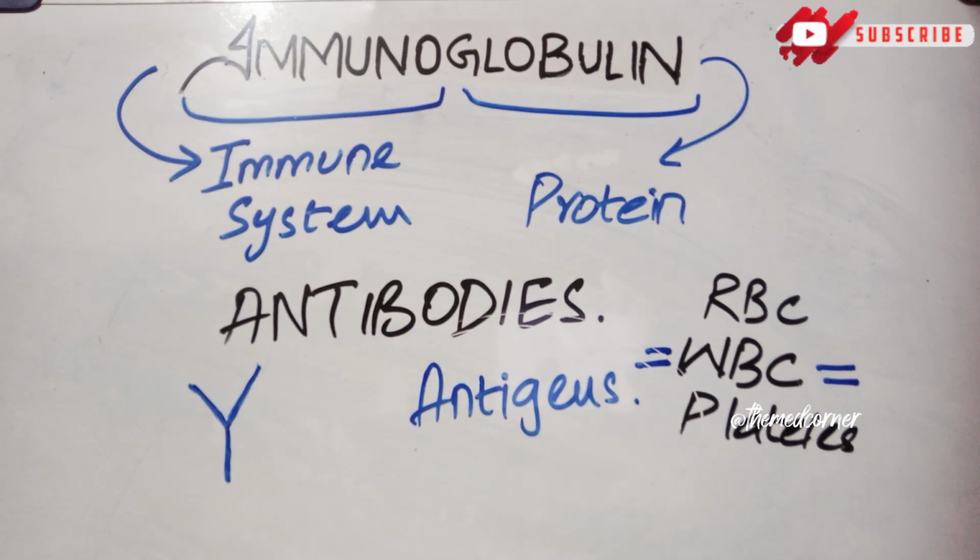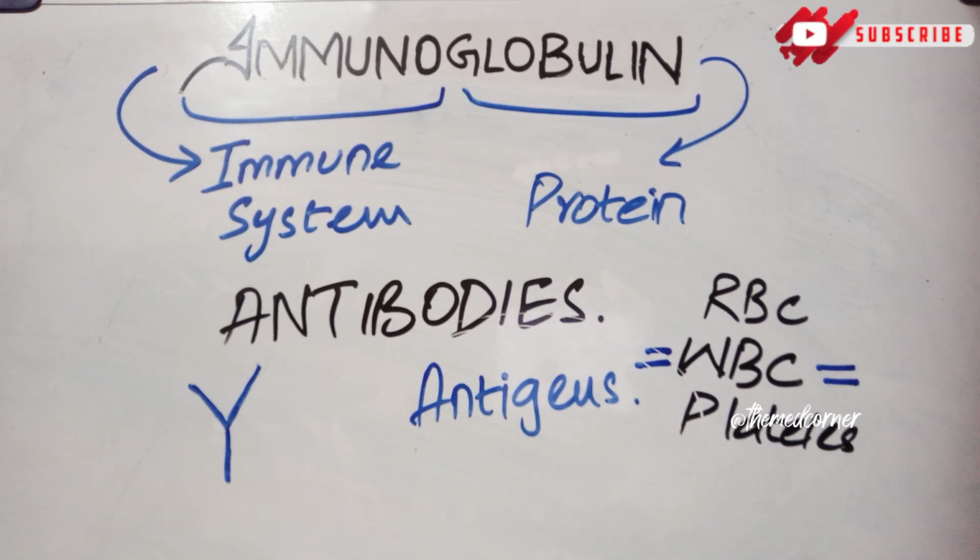That could be any virus, any bacteria, any pathogen, any toxin that invades our body from outside. So this is the purpose of the immunoglobulin, that they protect us against viruses, bacteria, pathogens, any antigen or any allergen.